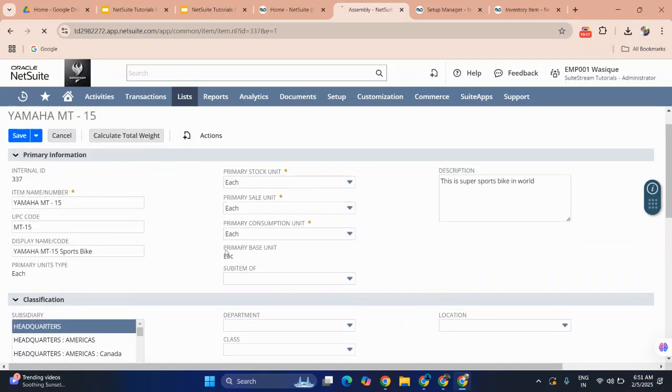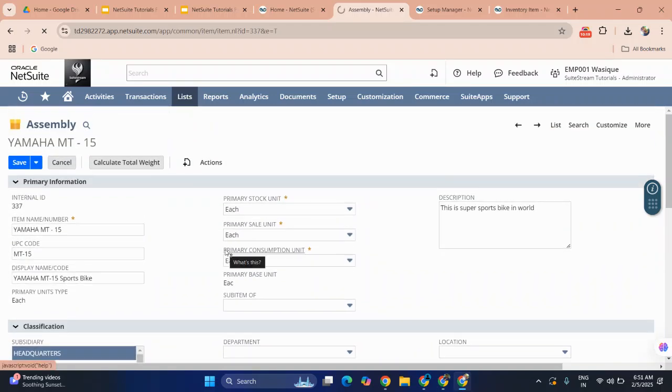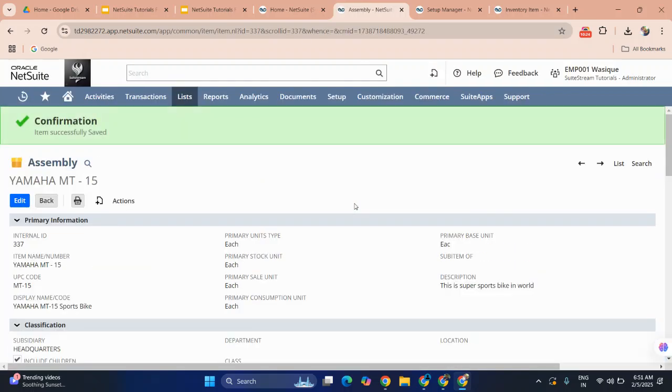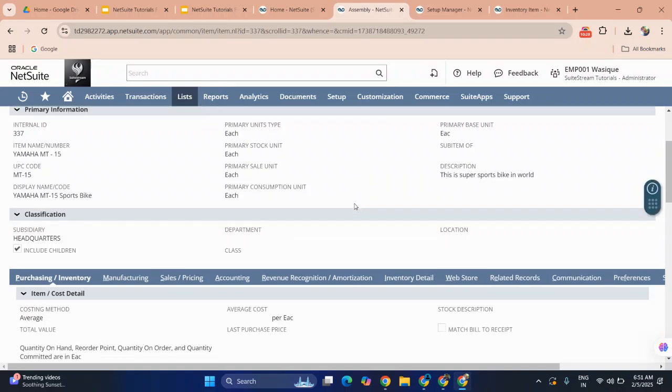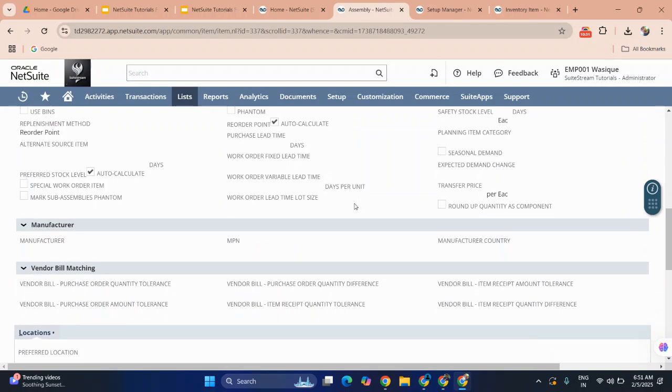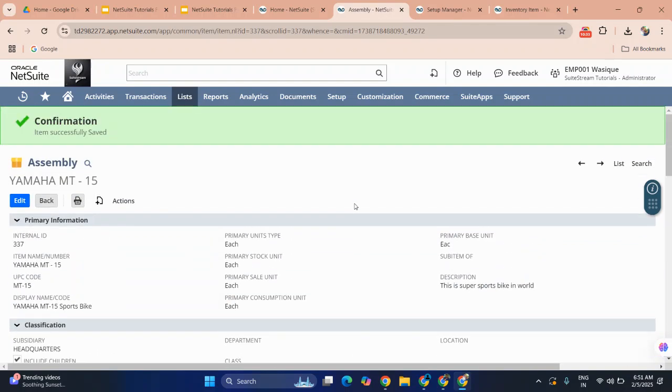Now just save it. Now we have successfully created the assembly item. Now it is ready to use. So this is the way we can create an assembly item. The process is very simple.